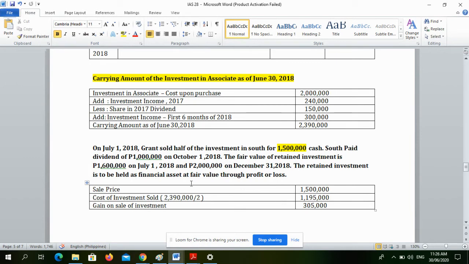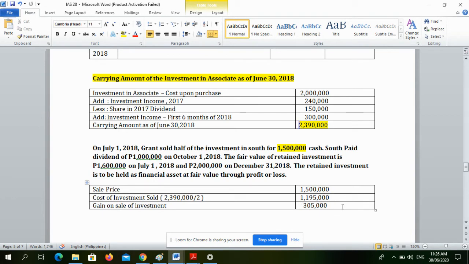So, that's why, yung kalahati lang nito. 2,390,000 pesos divided by 2 is equals to 1,195,000 pesos.